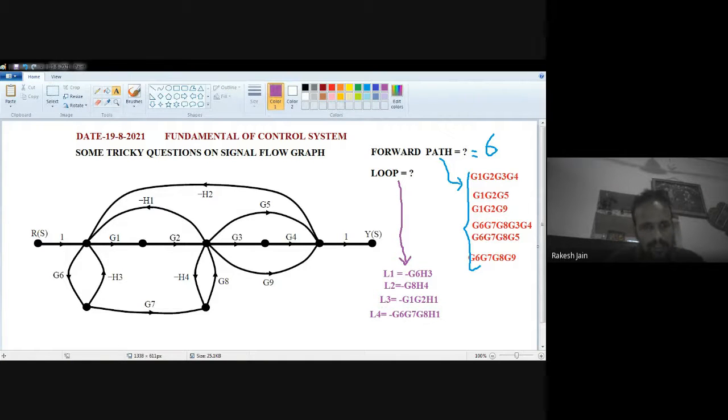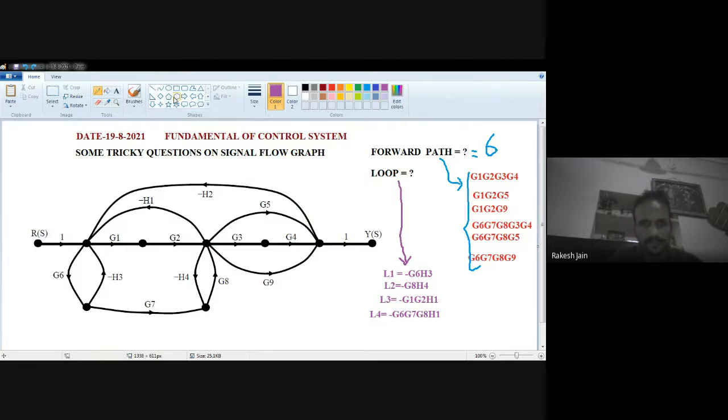Now any other loop is there? G1, G2, G3, G4, and S2. Yes, this is a very simple loop. You can see G1, G2, G3, G4, and then this minus S2. This is a very simple loop. Directly we can say. Okay, so G1, G2, G3, G4, and S2. This is the fifth number loop.